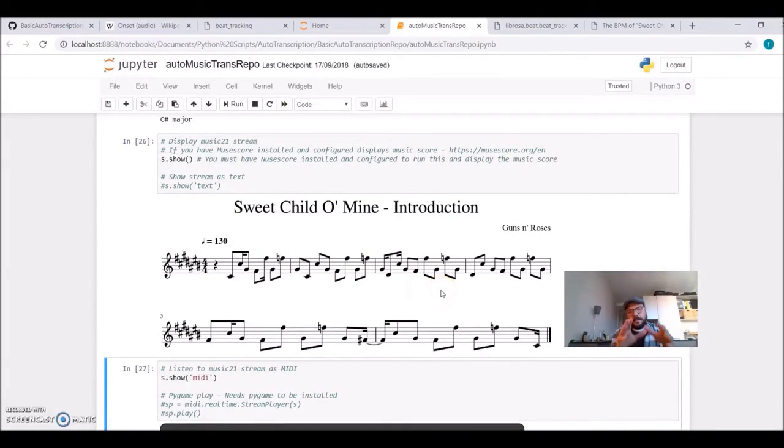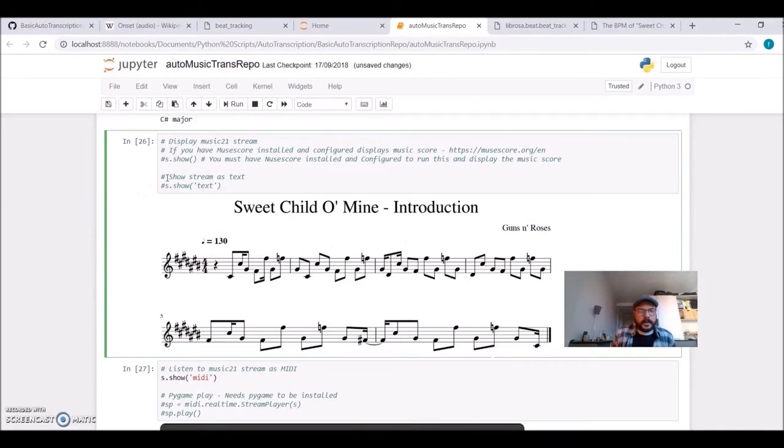By the way, to have this picture here, you need to have MuseScore installed, because MuseScore is what Music21 uses to have this picture. Unfortunately, if you're running it remotely, I could not set up the Linux server to run MuseScore, so it will not show this.